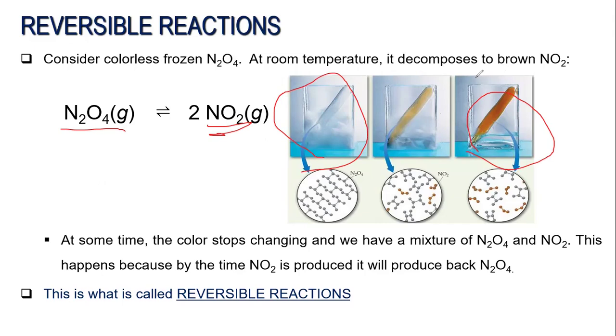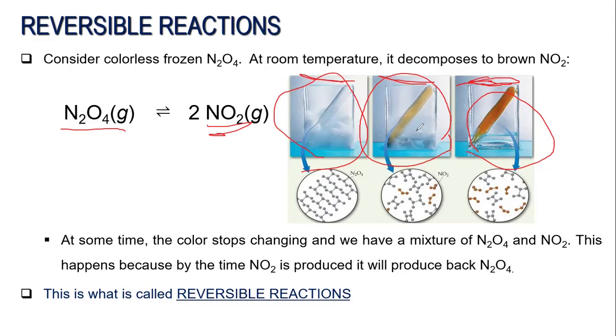Now, if we leave this container closed, it's a closed system, eventually the products that are formed here will form dinitrogen tetroxide again. So in that case, what you can see in the vessel is a light brown. This means that your product has already formed.